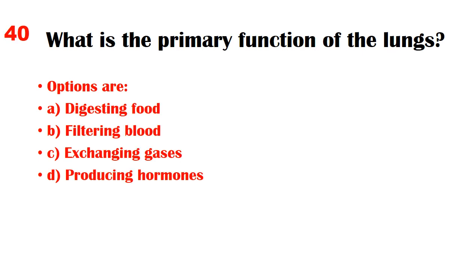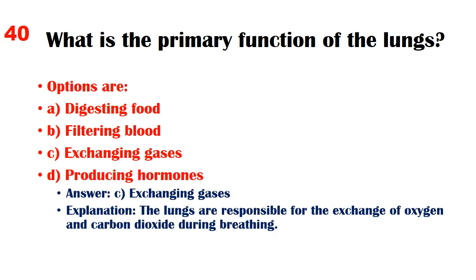What is the primary function of the lungs? Options are A. Digesting food, B. Filtering blood, C. Exchanging gases, D. Producing hormones. Answer: C. Exchanging gases. Explanation: The lungs are responsible for the exchange of oxygen and carbon dioxide during breathing.